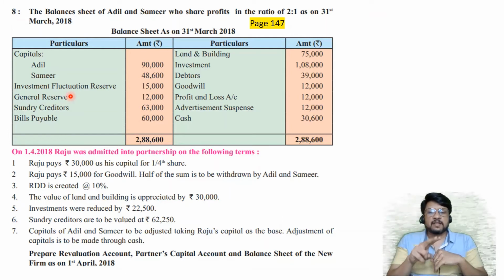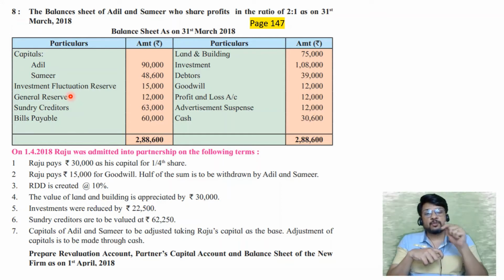So I'm repeating for the last time, investment fluctuation reserve is created for the purpose of recording changes in the value of investments, if any. It is created either out of P&L account every year, smaller amount, or out of appreciation in the value of investments. It is utilized whenever the value of investments go down.